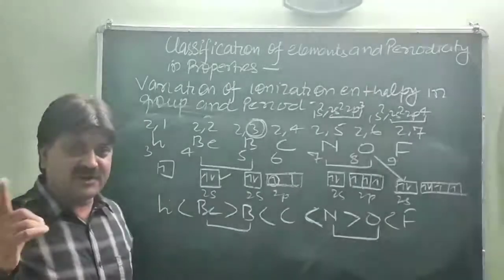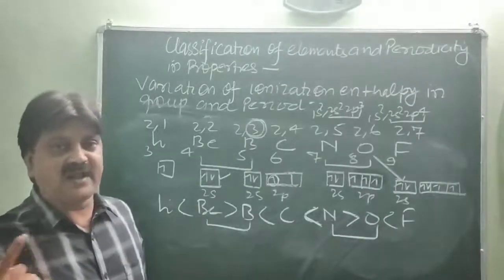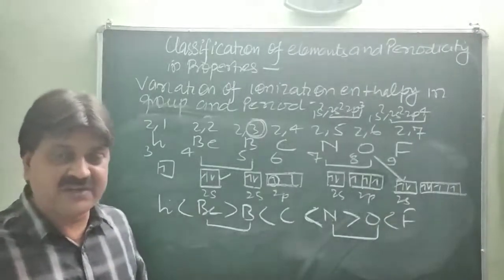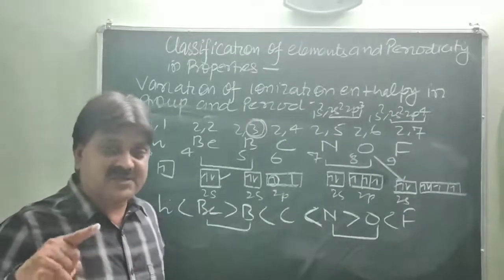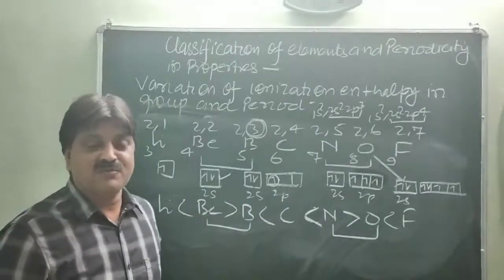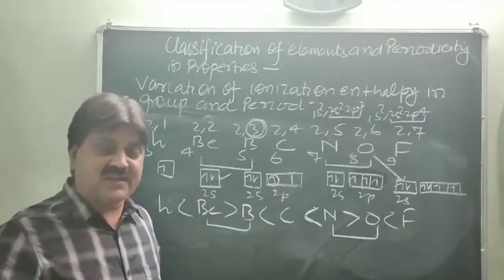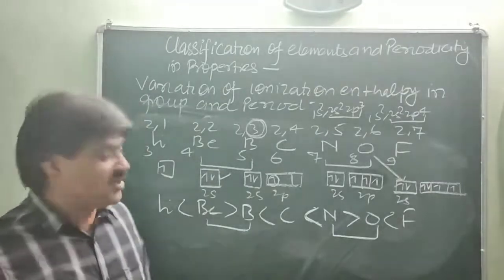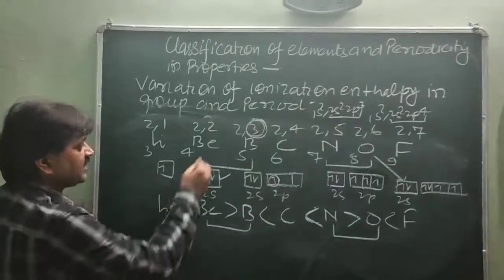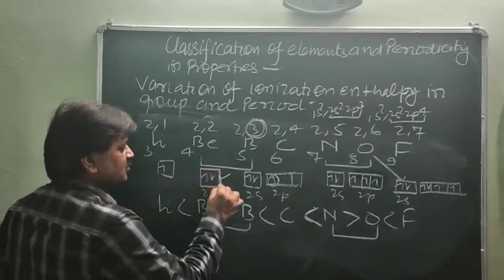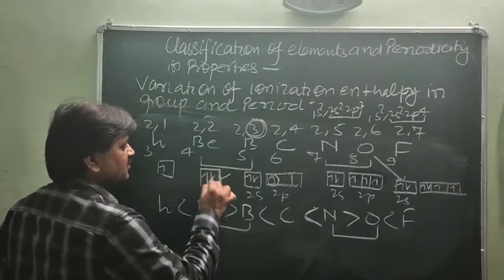Either it has a completely fulfilled shell or a completely half filled shell. In both these states, the atom acquires extra stability, meaning more stable, as compared to an element having partial filling of its outermost shell. So in the case of beryllium, the last electron enters the 2s, having completely fulfilled 2s2.